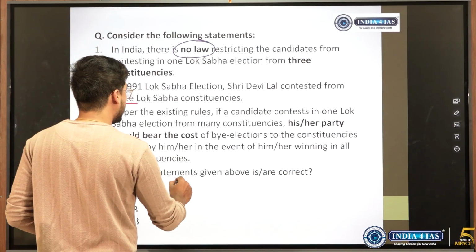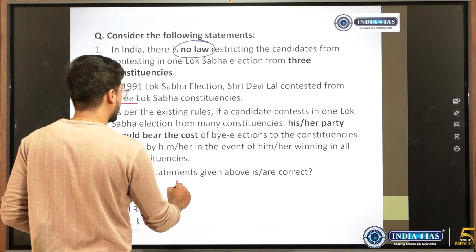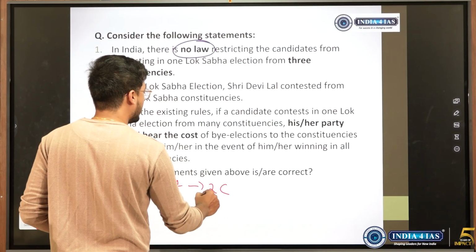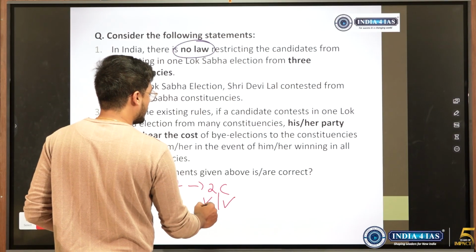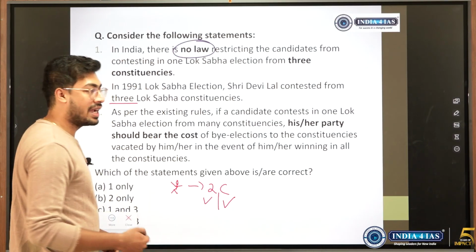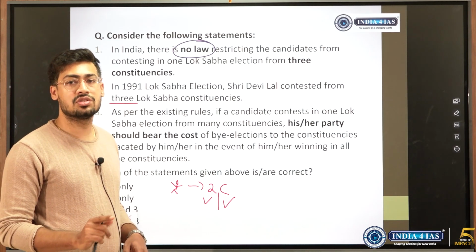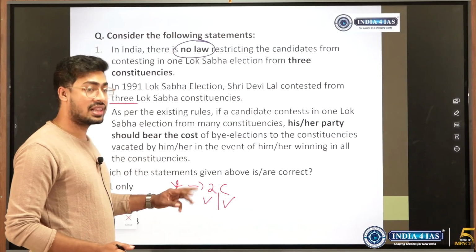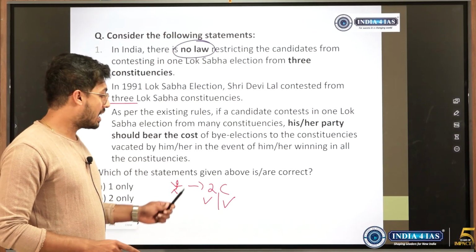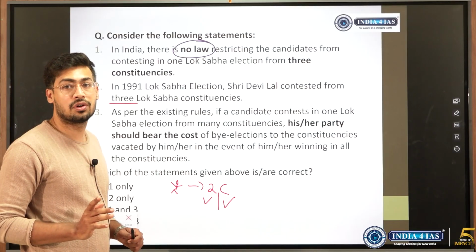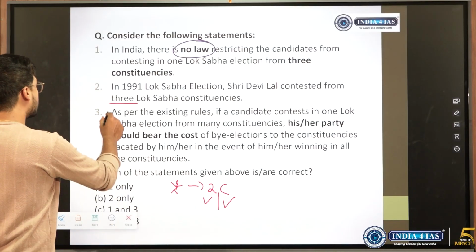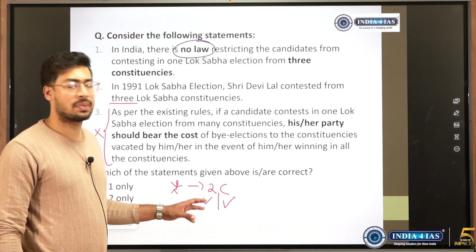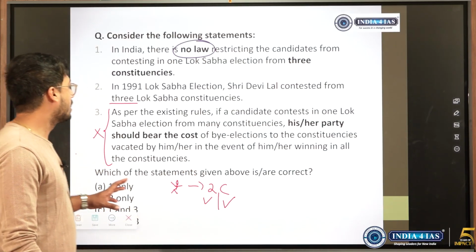See, there is one candidate who will contest from 2 constituencies. So if he wins in both the constituencies, then in the other constituency there will have to be a by-election, because only one constituency he can be elected from. So by-election has to be held in the other constituency. To say that the party of the person elected should bear the cost of by-elections is not the case. This is a totally made up thing. Election Commission will bear the cost of by-elections. Party does not come into this matter.